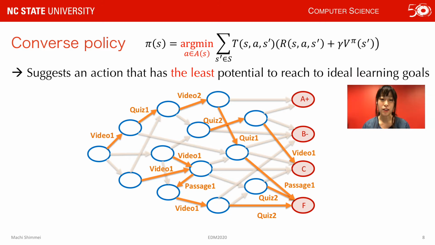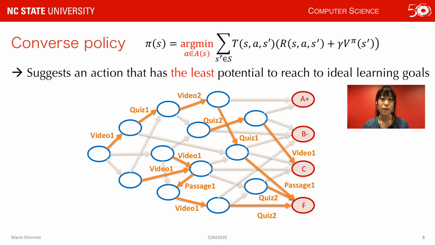Although converse policy tells the least optimal action at each state, this type of prediction doesn't help us with achieving RAFINE's goal. This is because we do not care about which instruction component has the least contribution to students' learning at each state, but we are interested in the usefulness of the components across all over the states in the learning trajectory graph. So we holistically analyze the converse policy. We call this interpretation holistic interpretation.